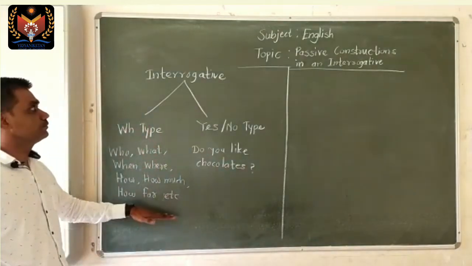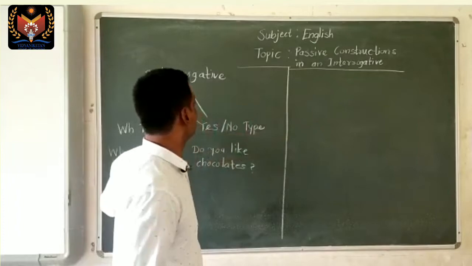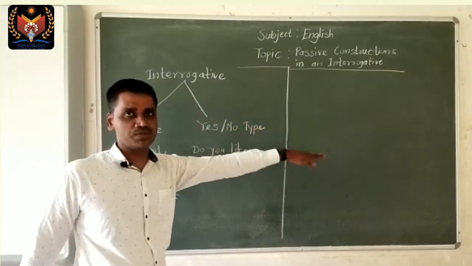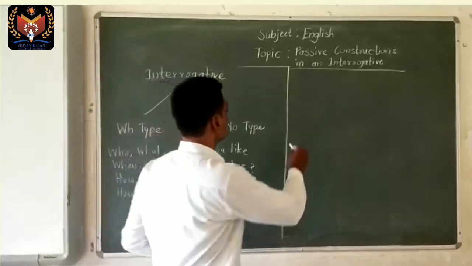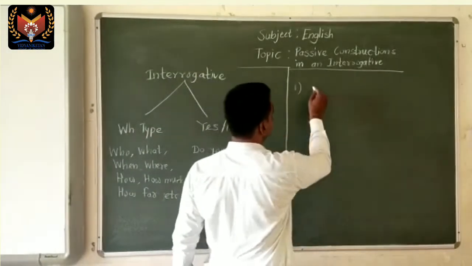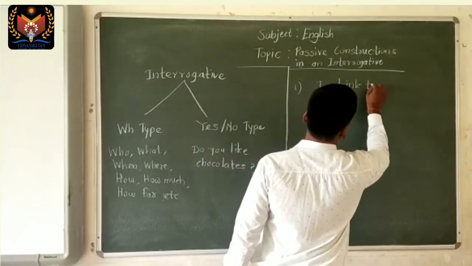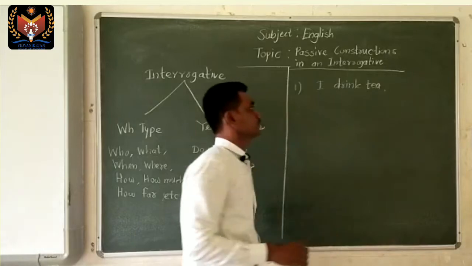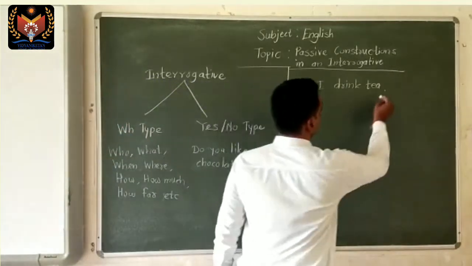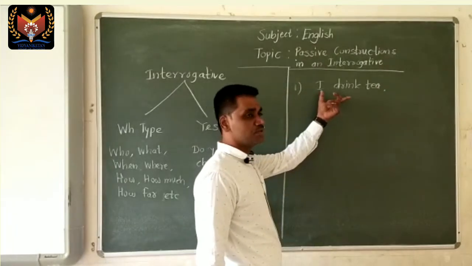Okay, now we shall go next. We are going to use these sentences also while converting active into passive voice, with the present tense first. Suppose the example is I drink tea. This is simple present tense. There are two basic techniques of converting active voice into passive.